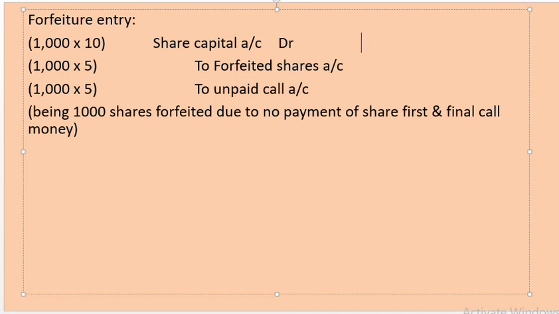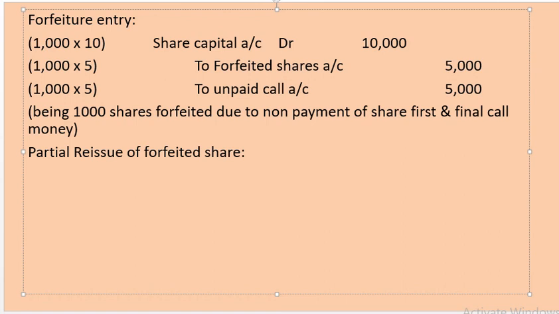So we are going to assign 10,000 for share capital, 5,000 for forfeited shares and 5,000 for unpaid call. Narration being 1000 shares forfeited due to non-payment of first and final call money.